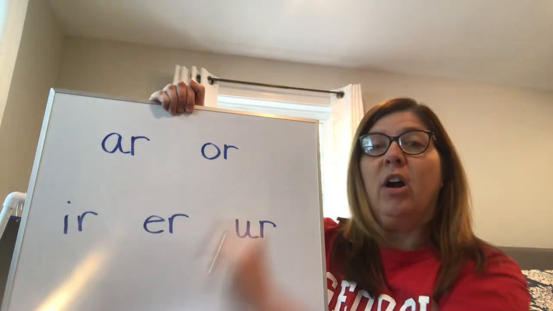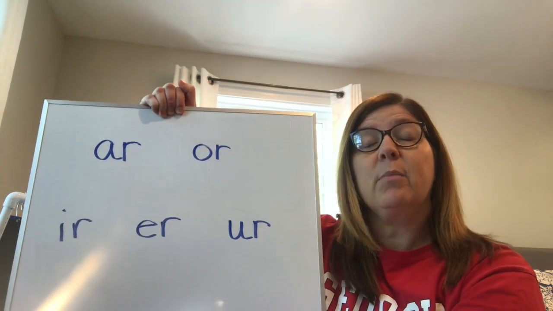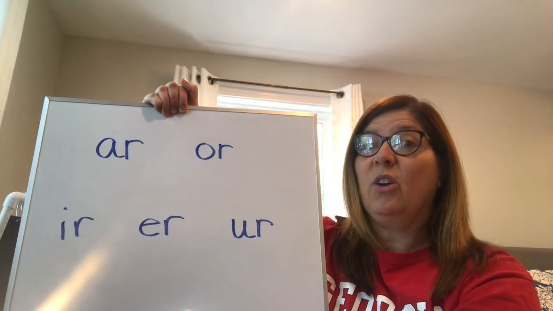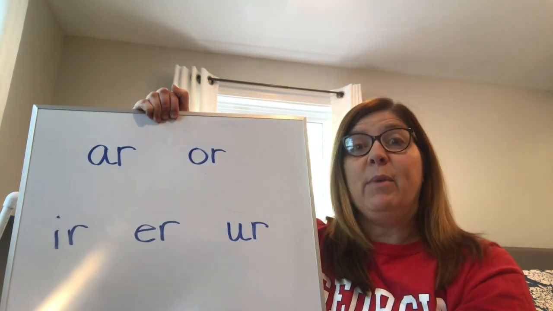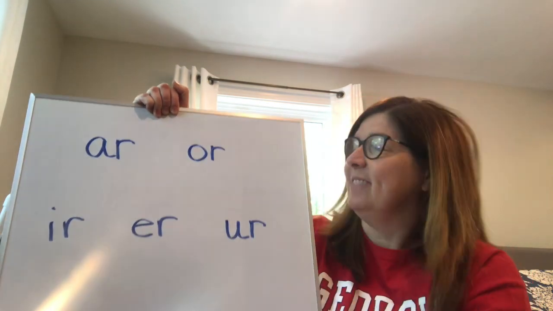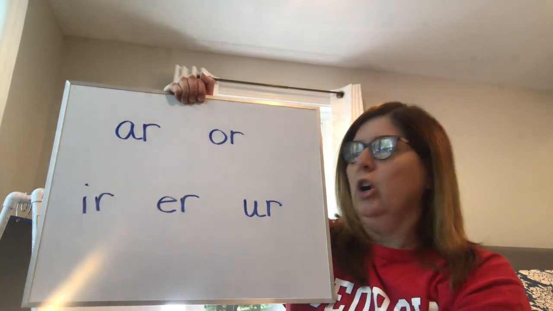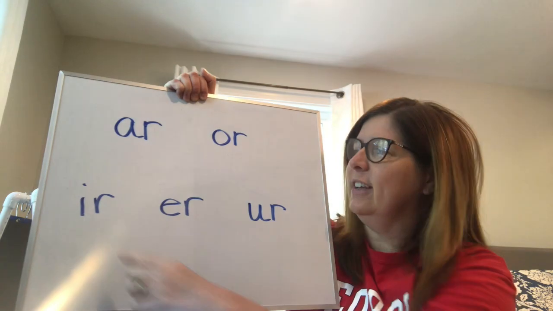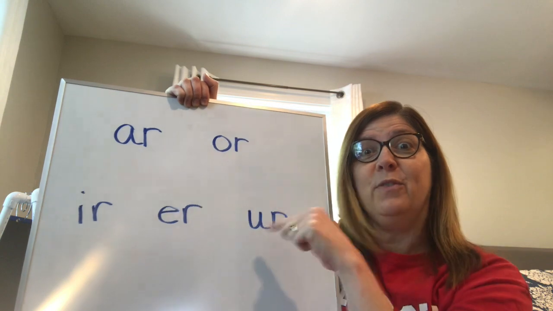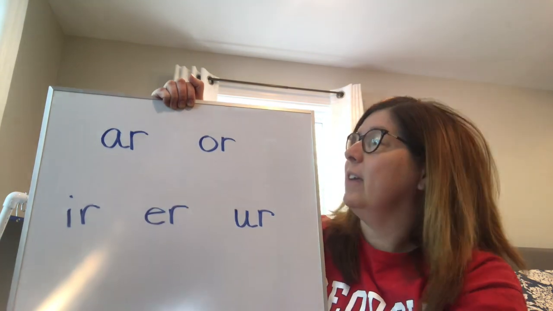Now we have OR. Notice I mixed these up from yesterday. OR says or, and we can remember that from one of our sight words, what we learned not too long ago in reading, but some of you did it quite a long time ago. So or, and we go or, like we're asking a question, or, okay, so OR says or. All right, and then we have the three that make the same sound. We have IR, ER, UR. Little man, IR says ER says UR says. All right, let's review them, okay? And then I'm going to mix them up a little bit. Then we're going to play a little game to practice our bossy R words.